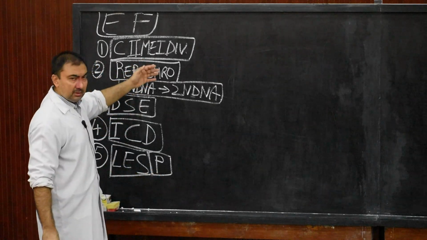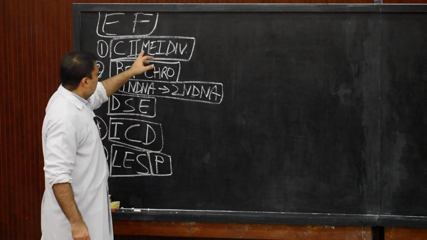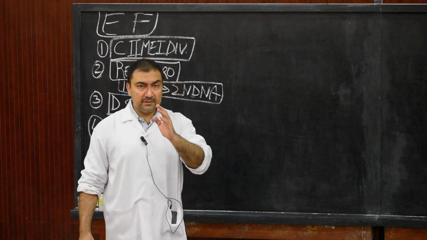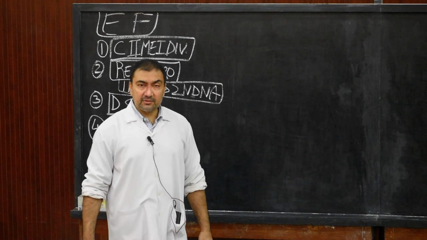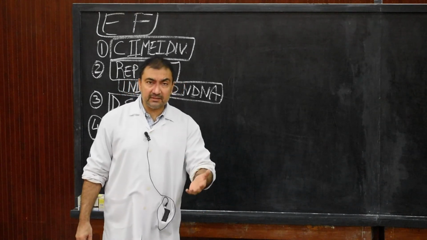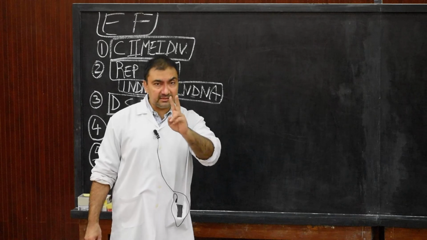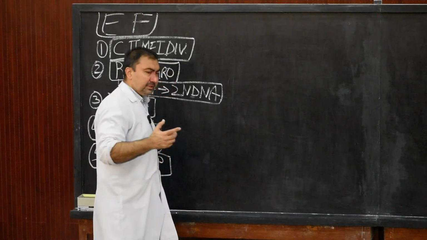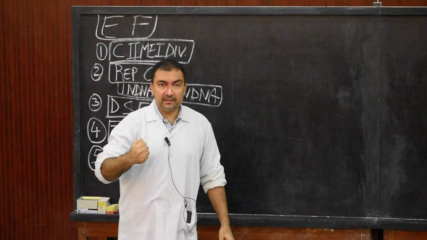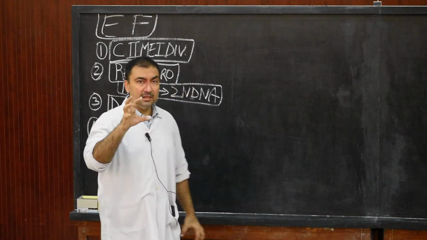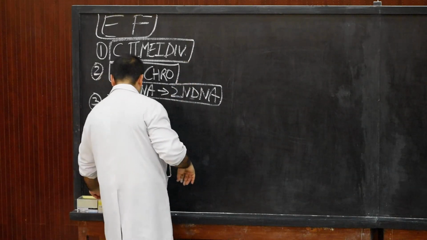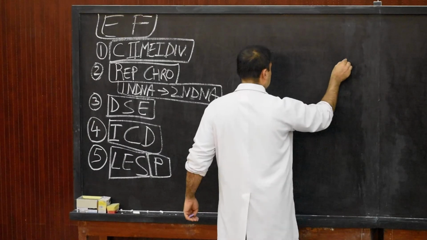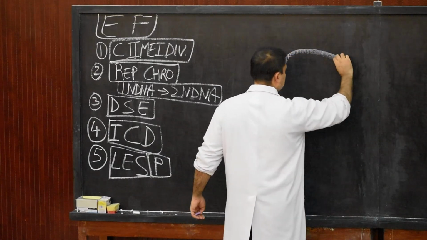All are very small points. First is the completion of second meiotic division of the secondary oocyte. The secondary oocyte will immediately complete its second meiotic division, as we have seen in the second stage. As a result, there will be formation of male and female pronuclei. Here we will first draw the vitelline membrane.